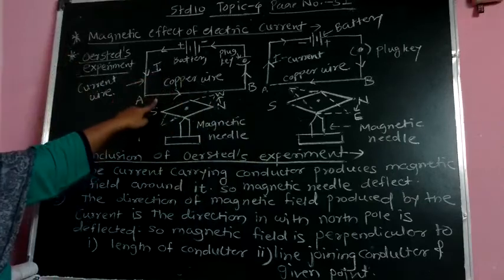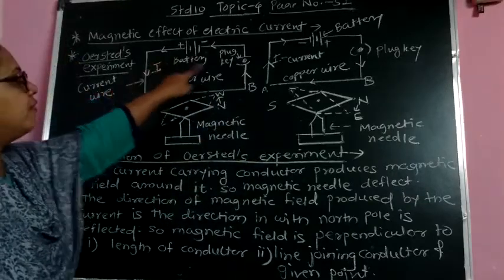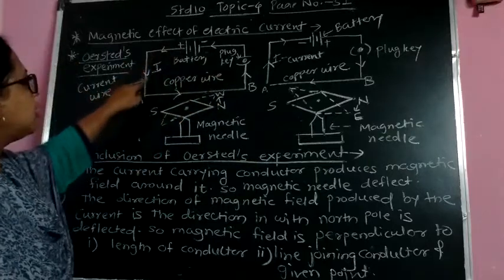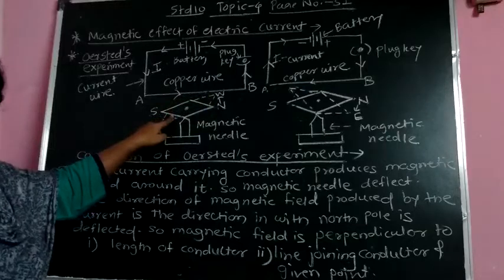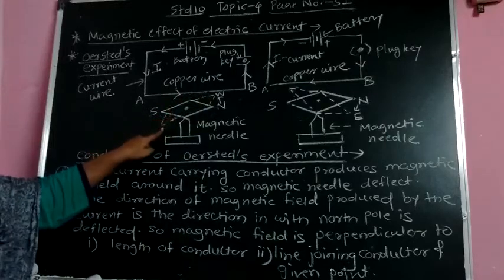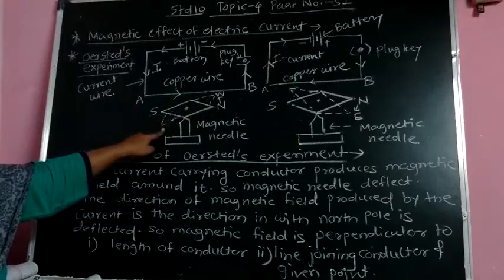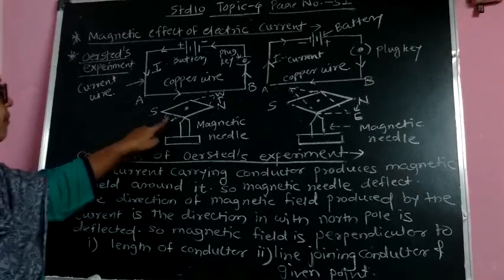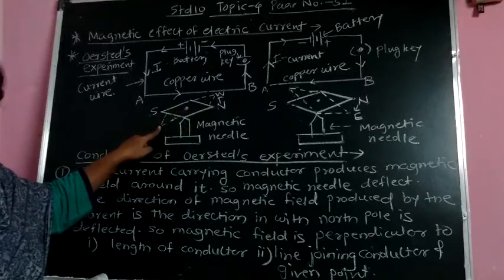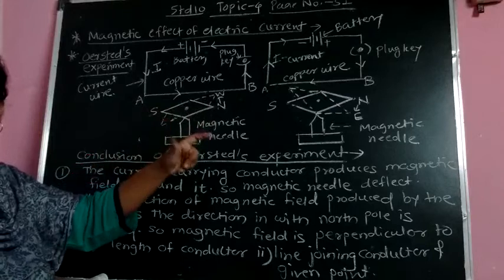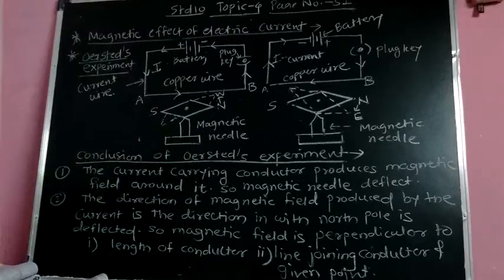Copper wire is connected to the circuit, to the battery. When we close the plug key, electric current will flow through the copper wire. When electric current flows through the copper wire, then what will happen? This magnetic needle will deflect. You can see here, this dotted line represents the deflection of the magnetic needle. Deflect means moves here and there. It is called deflection. That is, when electric current passes through the copper wire, the magnetic needle deflects.